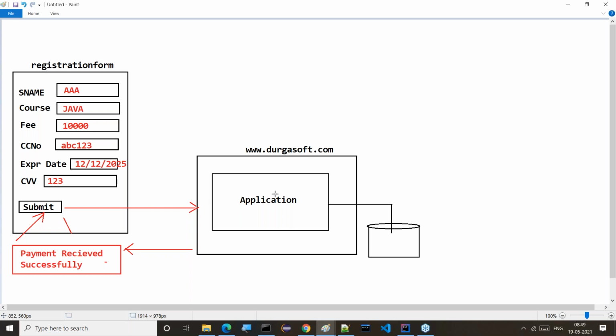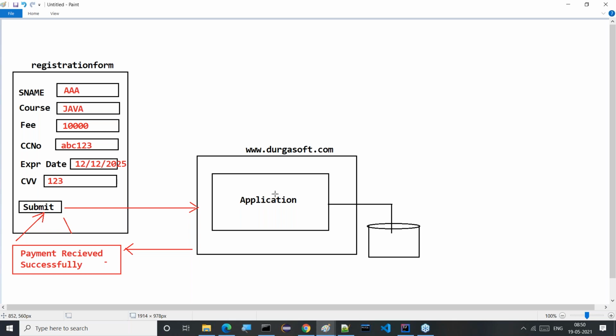Durgasoft.com, now tell me, is it possible for the Durgasoft application to complete the total transaction, debiting the 10,000 amount from the student's credit card and doing this kind of transaction? Is it possible for Durgasoft to perform this type of transaction?